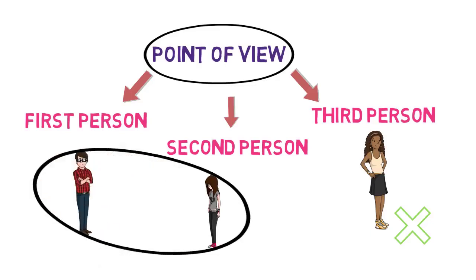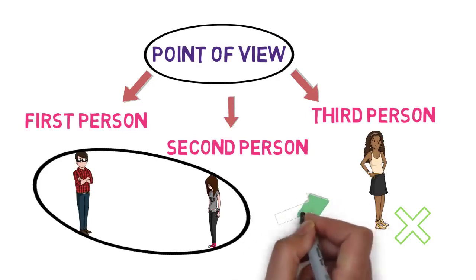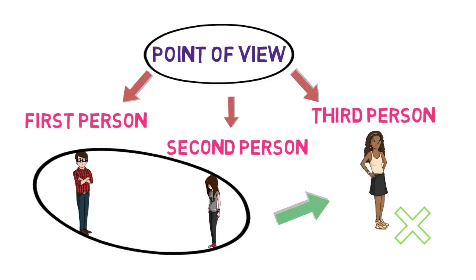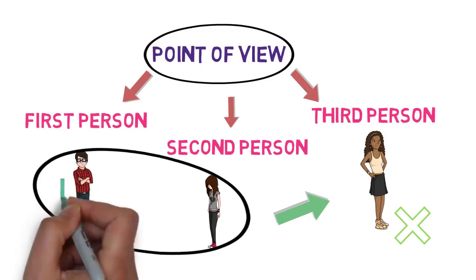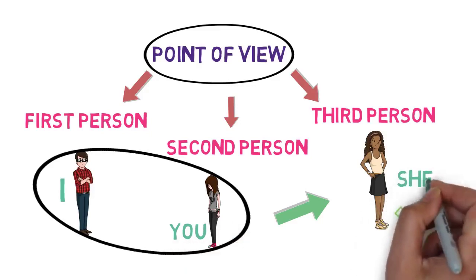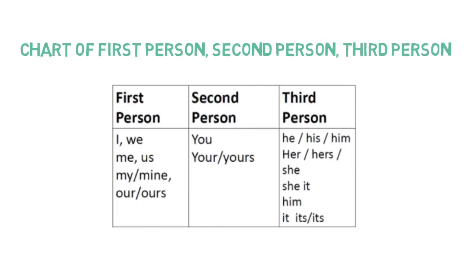Isha is the second person as she is the one who is listening to Ravi. And Nikita is the third person as she is not present in the room while they are talking. And Ravi may be talking to Isha like this: "I am telling you that she is very beautiful." For the complete chart of first person, second person, third person, please refer to this image.